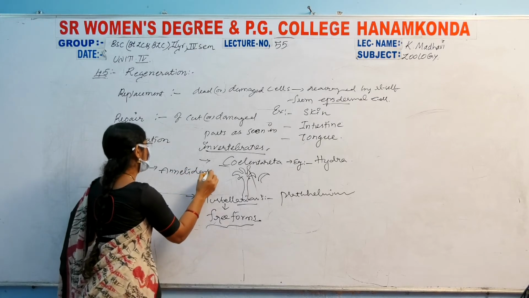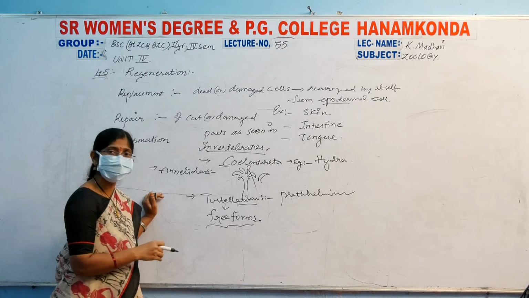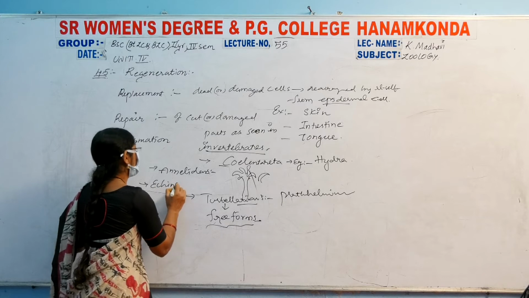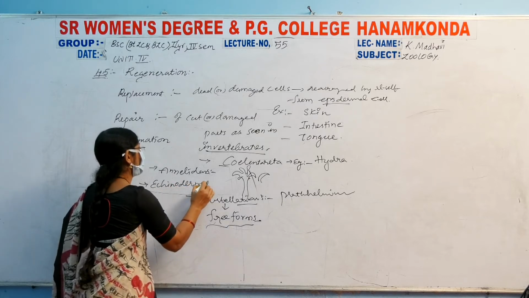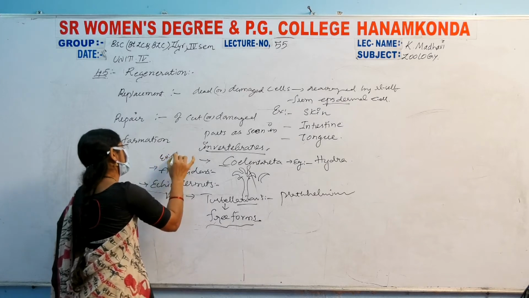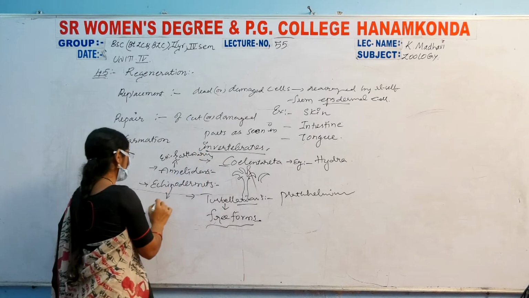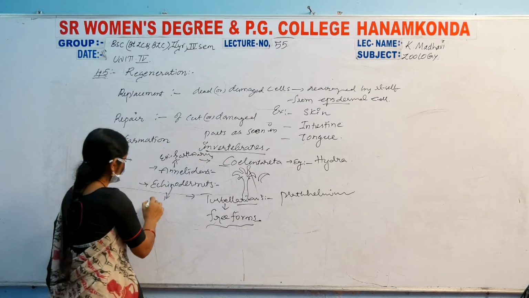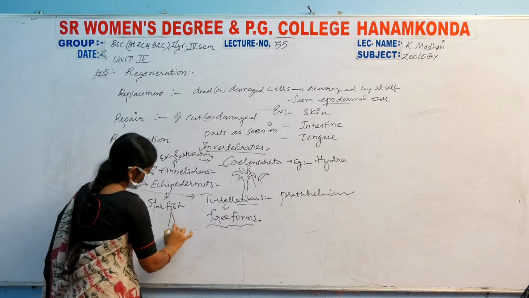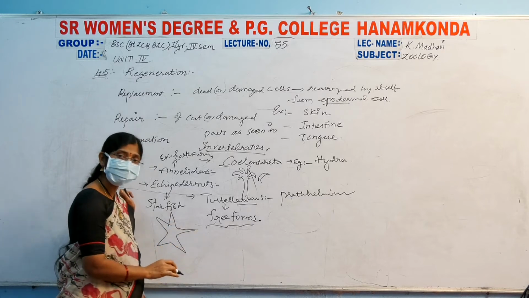Annelidans, earthworm. When we cut the end part of the earthworm, it can regenerate itself, right? Annelidans and Echinodermata. Here we give the examples, earthworm, and the starfish. The starfish contains 5 arms, and the scientific name of starfish is Asterias.